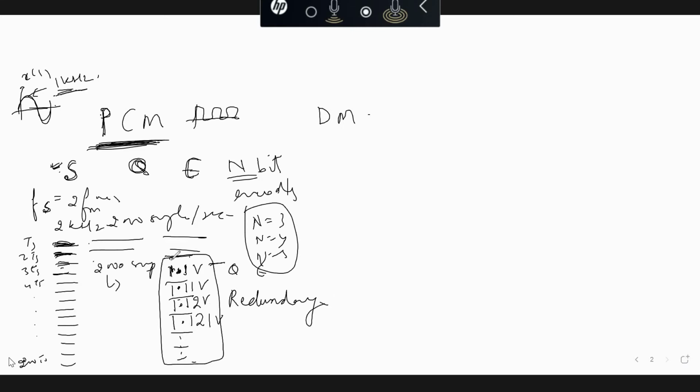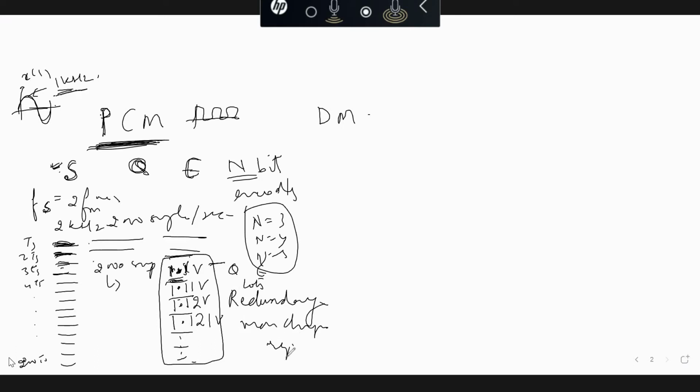Redundancy means we get many redundant values in PCM, and we encode each of them even though the sample values are not changing significantly. This gives rise to a greater channel bandwidth requirement in PCM.